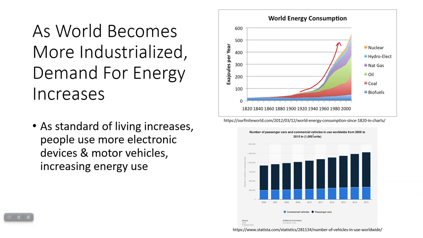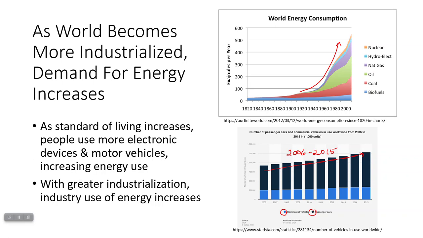and it's looking at the number of passenger cars and commercial vehicles in use around the world. The dark blue is passenger cars and the light blue is commercial vehicles. Notice that just between 2006 and 2015, there is a noticeable increase in the number of vehicles. That's the only graph I was able to really find with this, but if you were looking at a graph from 1950 onwards, you would definitely notice a dramatic increase in the number of cars around the world.